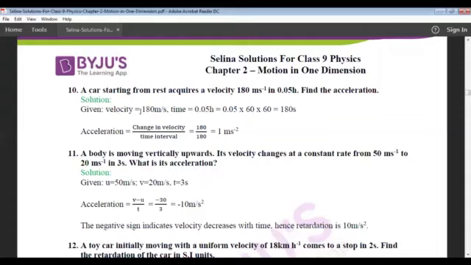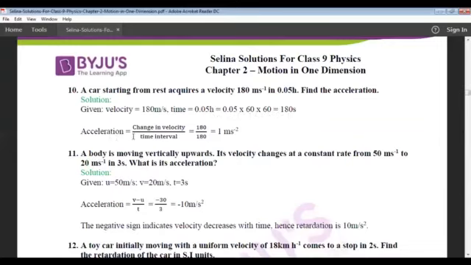So the velocity is nothing but 180 meter per second and time is 0.05 hour. If you convert 0.05 hour in second, 1 hour is equal to 60 into 60 seconds. That is nothing but 180 seconds.